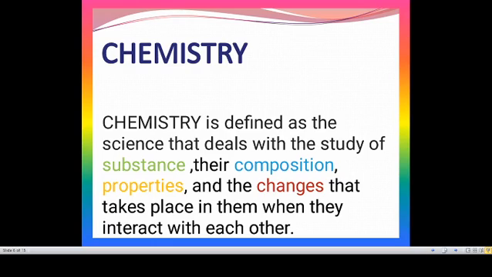Chemistry. Chemistry is defined as the science that deals with the study of substance, their composition, properties, and the changes that take place in them when they interact with each other.